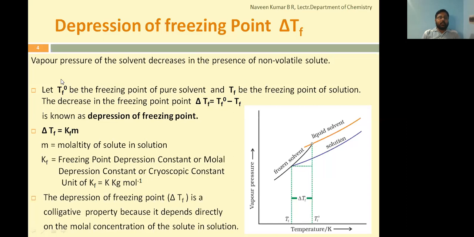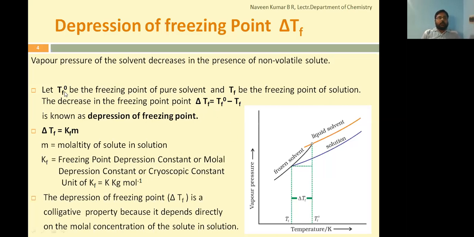The freezing point of the solvent will be more when compared to freezing point of solution here. If you recall in the previous colligative property, boiling point of solution is greater than boiling point of pure solvent. That is Tb is greater than Tb naught. But here the freezing point of the solvent will be greater when compared to freezing point of the solution. Hence don't confuse between the two in relating the definition of the respective colligative property.